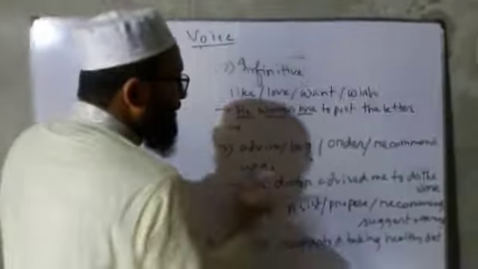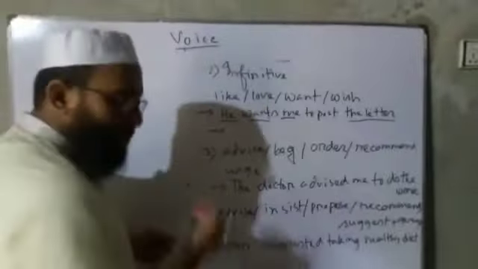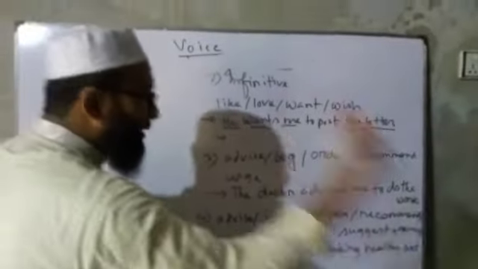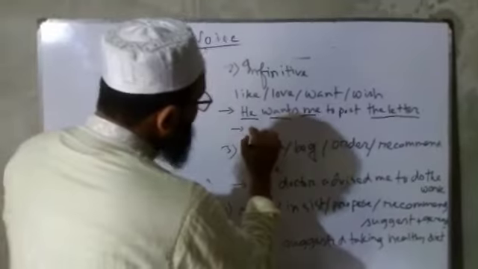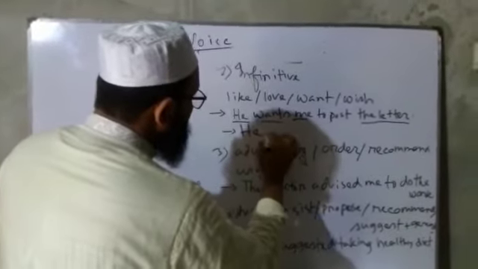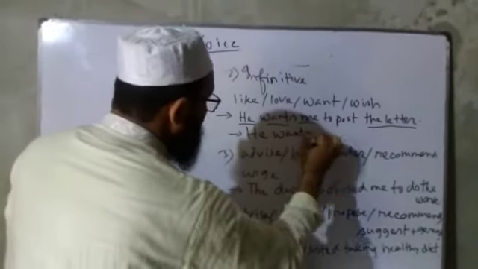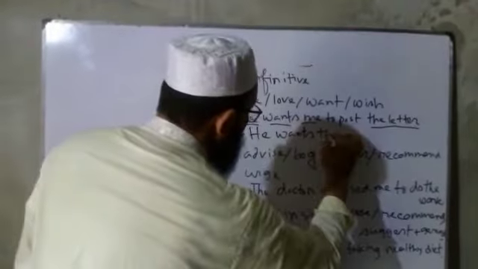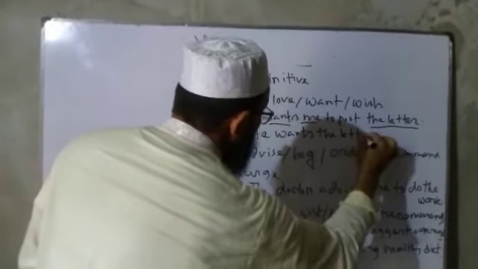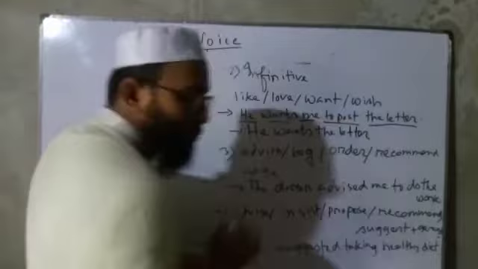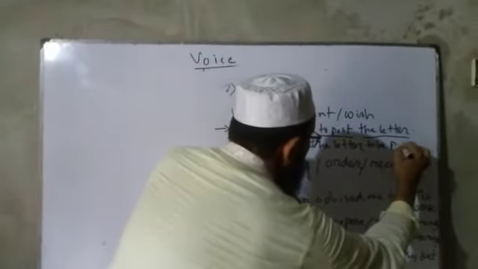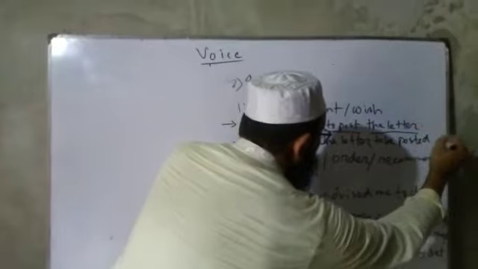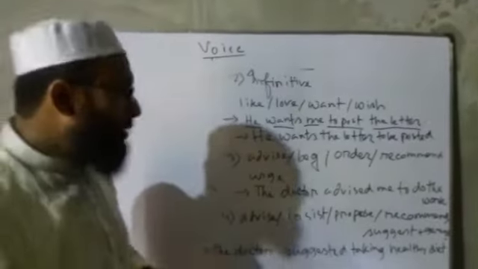So the letter will come in front of to post, and post will be at the last. He wants the letter to be posted.